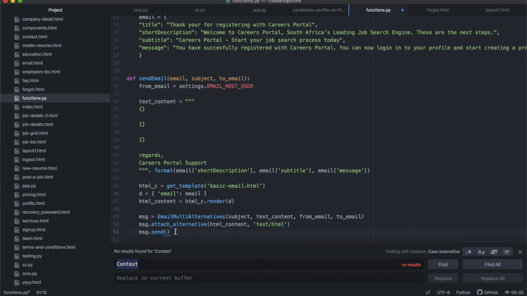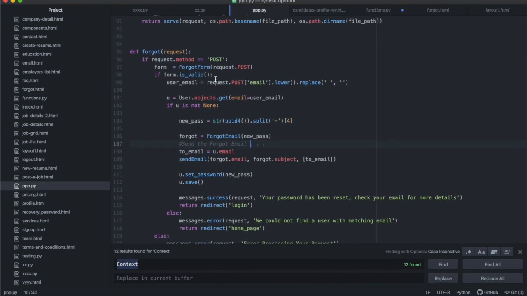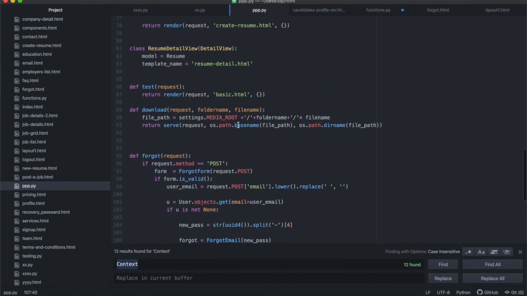So this is exactly what we had before. The only thing we've done is that we've taken that function away from our view area, so that we don't type all of that in here, because there are two problems with doing it like that. The first problem is that we would have to retype it in every single view function that requires an email.